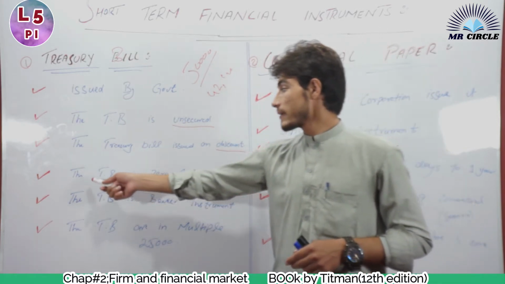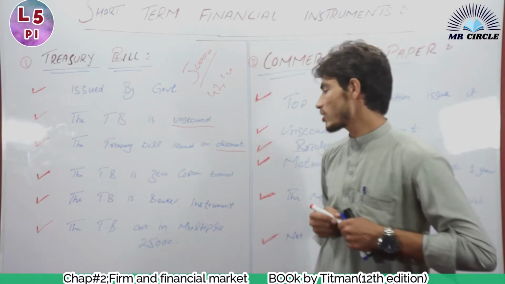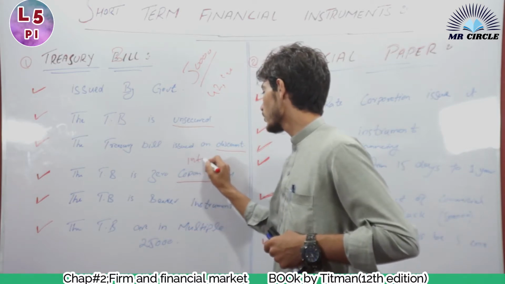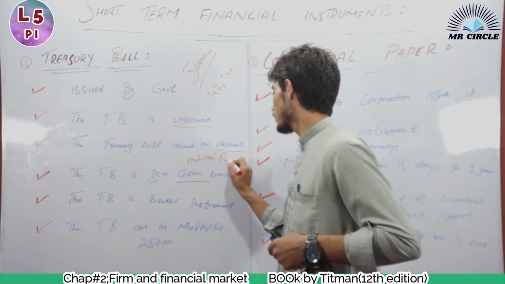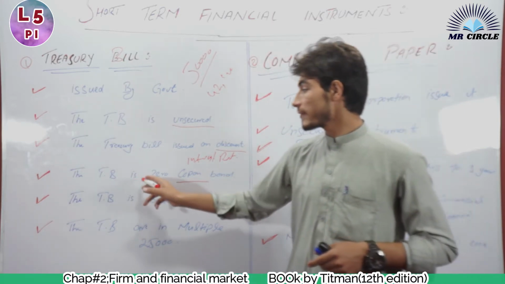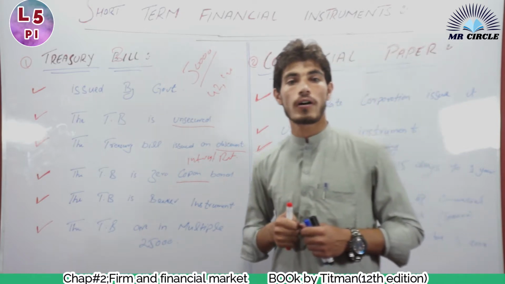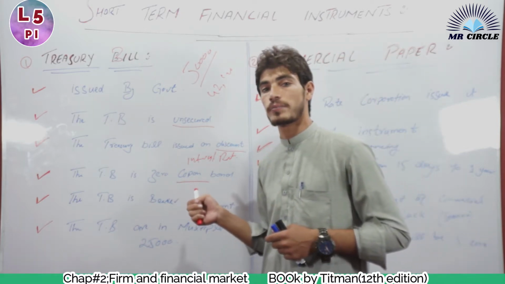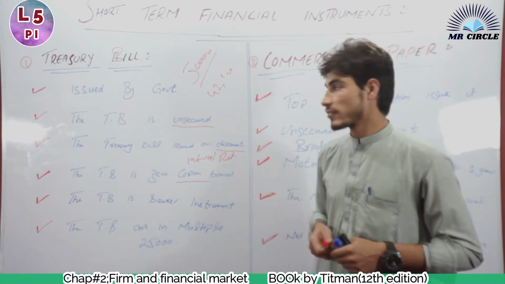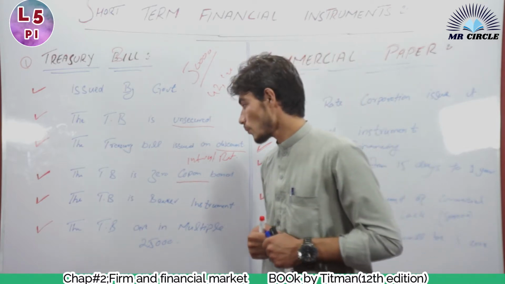The next concept is that a treasury bill is a zero coupon bond. What is a coupon? Coupon means the interest rate on bonds. So a treasury bill is a zero coupon bond. It means there is no concept of interest in treasury bills. There is no interest rate; it is the discount, not the interest rate.